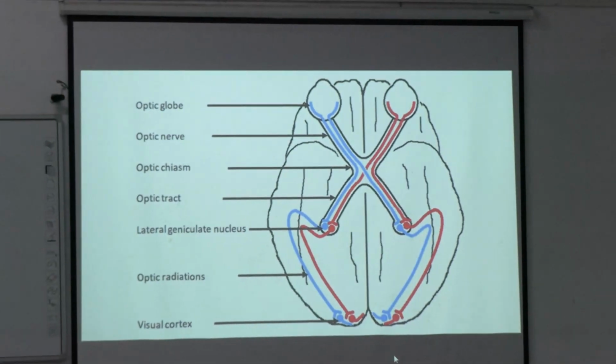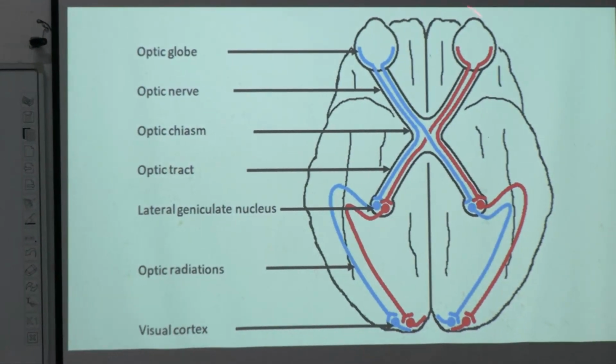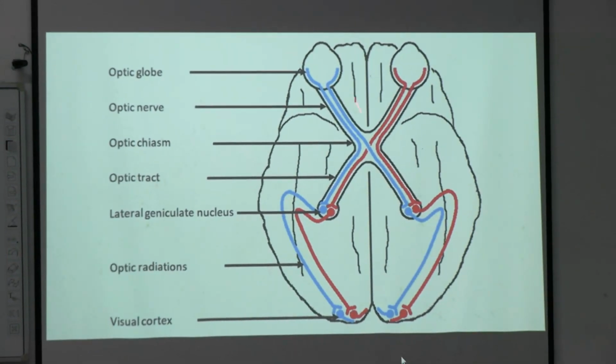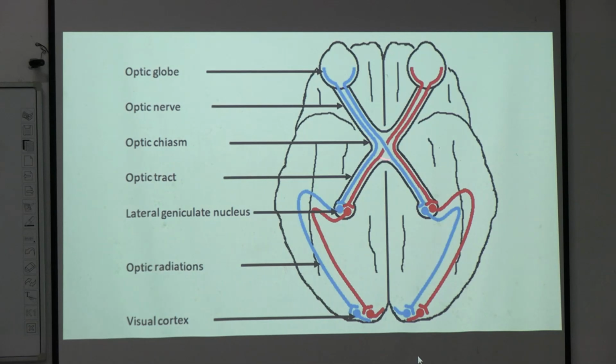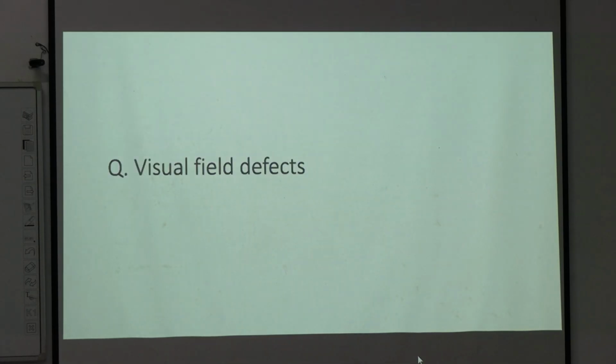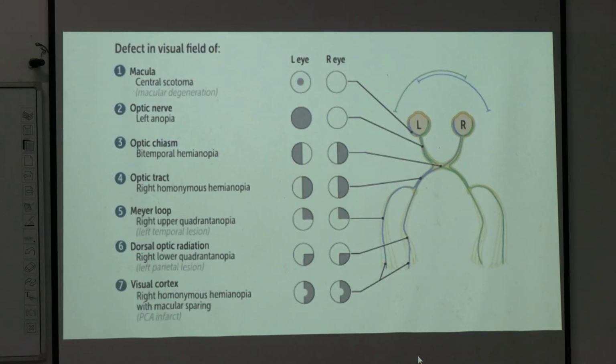Okay, so it is the pathway in short, right? So optic nerve, crossing of both nasal fibers, optic chiasma, then optic tract, this is lateral geniculate nucleus, and two optic radiations. One optic radiation is called ventral or Meyer's loop, which passes through the temporal lobe, and another optic radiation is called the parietal loop or the dorsal radiation, right? Okay, now come to visual field defects, which is the most clinically important thing, the visual field defect.